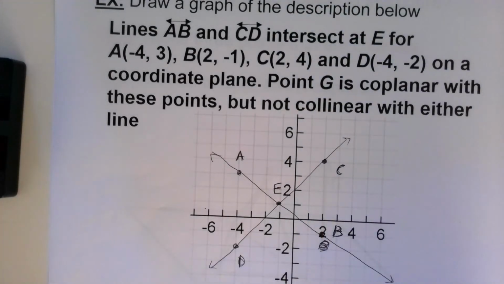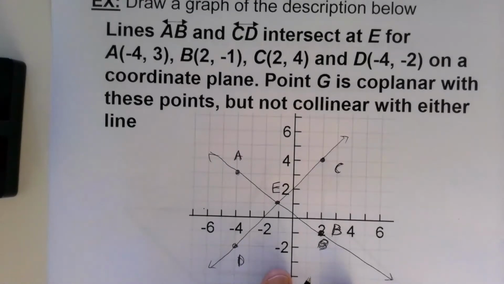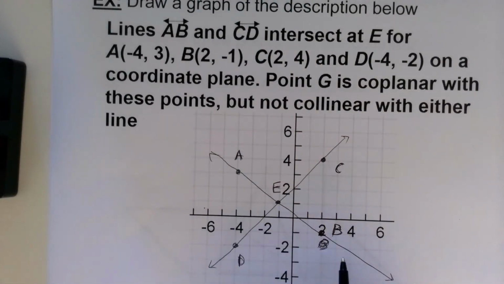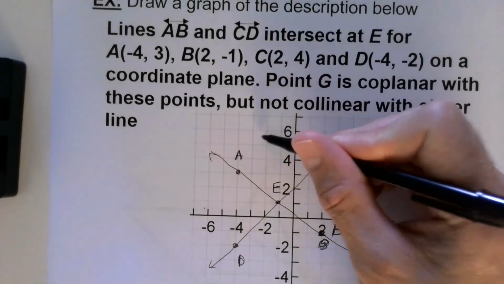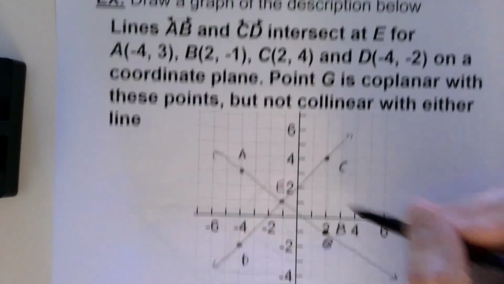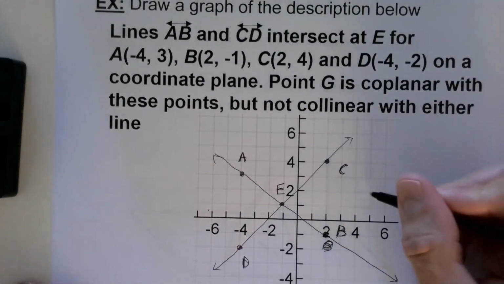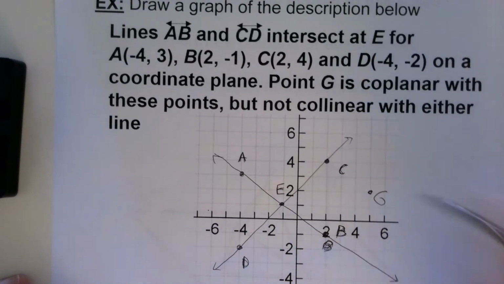And G is coplanar with all of these, but not collinear with either line. Okay, so what that means is G is in the XY plane. It just isn't on this line. It also isn't on this one. So there are a lot of spots you can put G. You can put G here, you can put G there, here, here, here, anywhere you want to, just as long as it's not on any of those lines. I'm going to pick this one. Why not? So that's good enough.